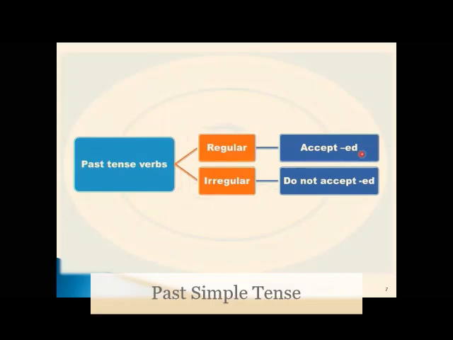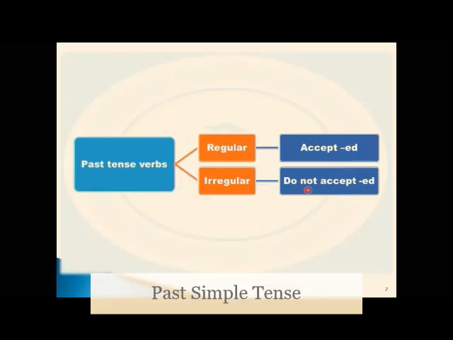But the irregular verbs do not accept ED. So instead of adding ED to these verbs, we change the form of the verb, as in the verb to be, which includes is. Is and are are base forms, and the past form of them is was.